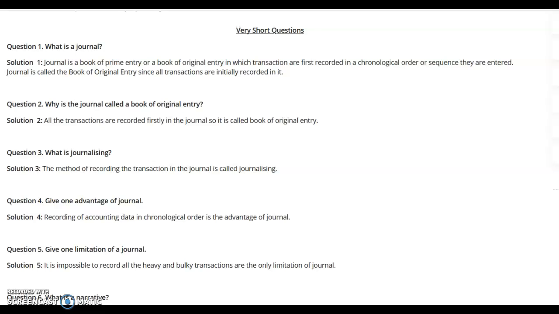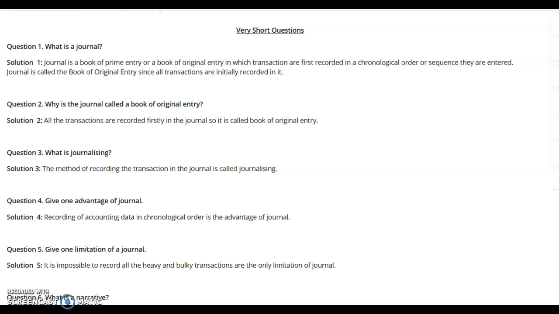Now from today onwards, we are going to start our next lesson that is associated with the journal, and the common words you come across relating to it are journal entry or journalizing. It is the first step under the process of books of original entry. As we all know, the first step is the recording of the financial transactions in the books of account. So it is the first step, known as journalizing or recording of the entries in the journal, or in very simple words, we say that we are recording the journal entries, and it is a part of the books of original entry.